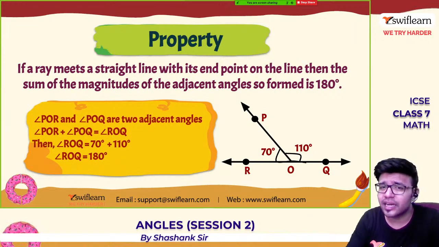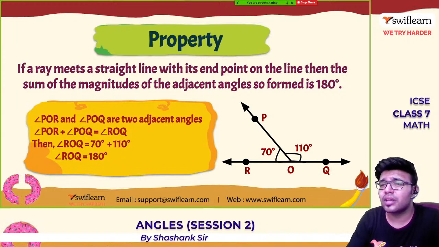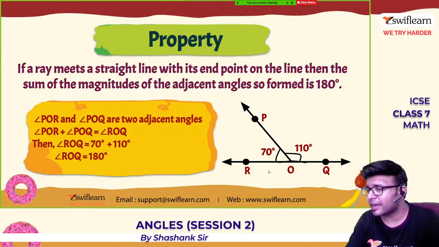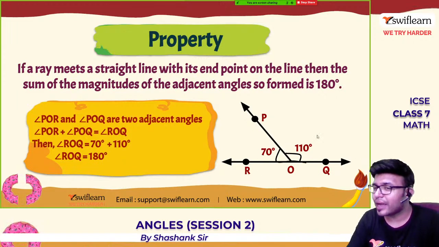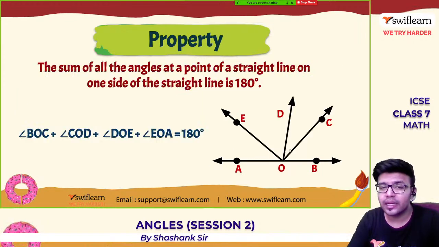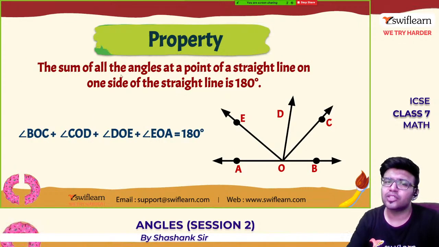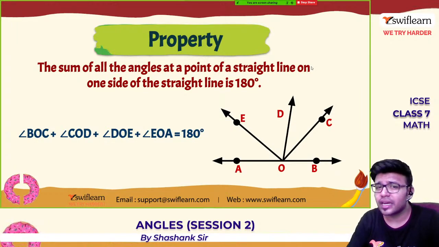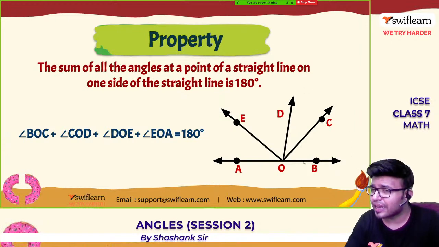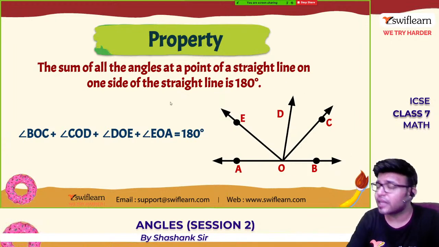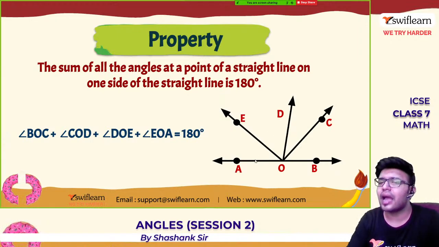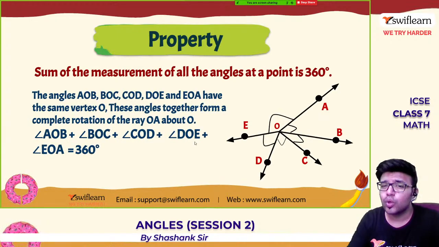If a ray meets a straight line with its endpoint on the line, then the sum of magnitudes of adjacent angles formed is 180 degrees. Okay, so on a straight line, if we make a ray, then both angles will add up to 180 degrees, is what they have said. And the sum of all the angles at a point on a straight line, lying on one side of the straight line, is 180 degrees. It is a straight line, make as many rays as you want. Adding all the angles you will get 180 degrees.